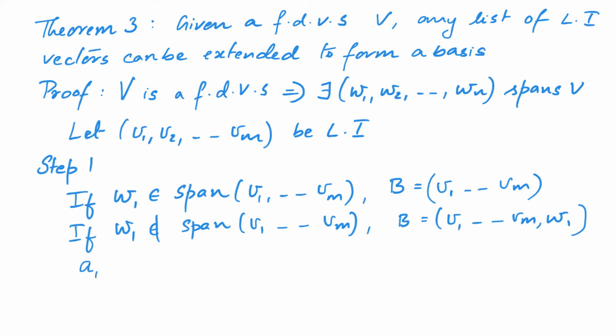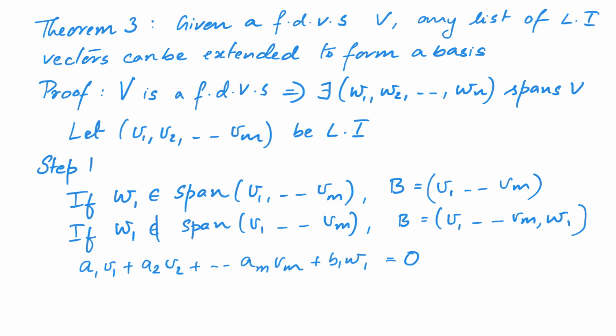Suppose there exist constants a1, a2, a3, etc. up to am and b1 such that a1 v1 plus a2 v2 plus etc. up to am vm plus b1 w1 is equal to 0. Notice that if b1 is equal to 0, then we automatically have all the other ai's equal to 0. Why? Because we know that the vectors v1 to vm are linearly independent. Therefore, we may assume that b1 is not equal to 0.